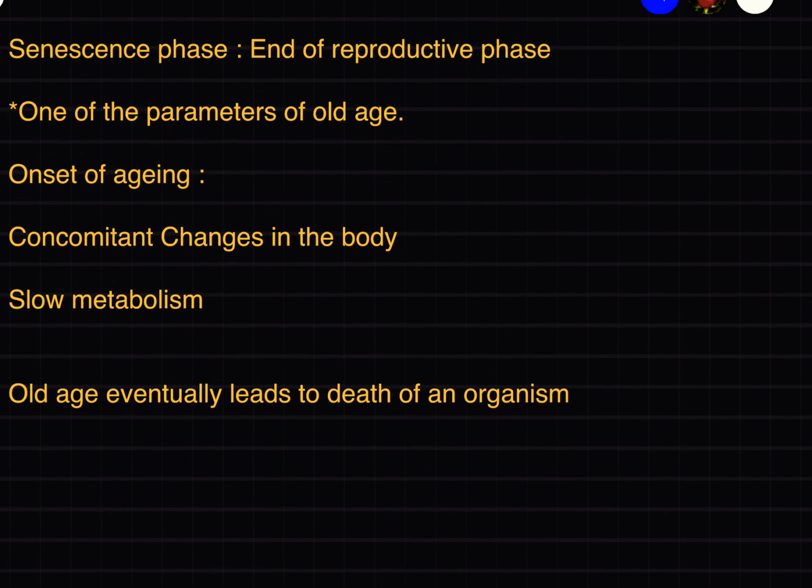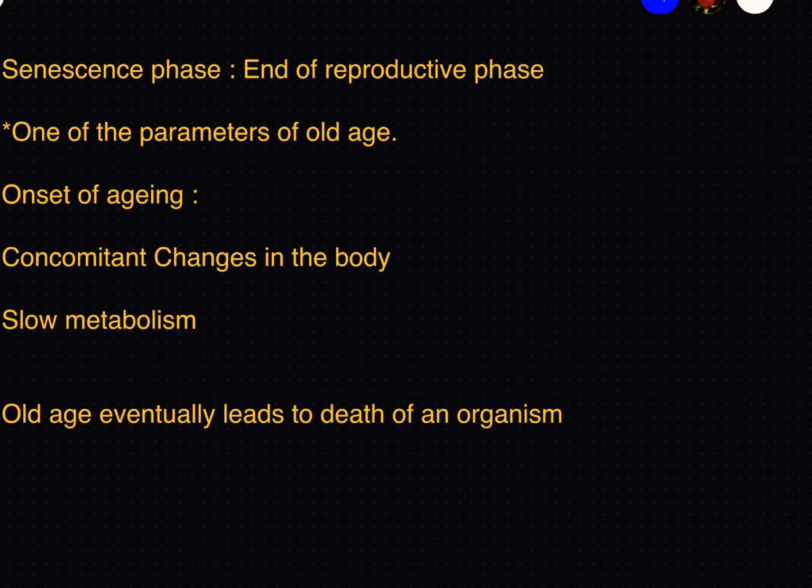Now, senescence phase. Senescence phase is the phase during which the organism stops its reproduction. That means the reproductive behavior of the organism will end, and that is the beginning of the senescence phase. Senescence phase is one of the parameters for onset of old age. That means when an organism stops its reproduction or its reproductive cycle, that is the beginning of old age.